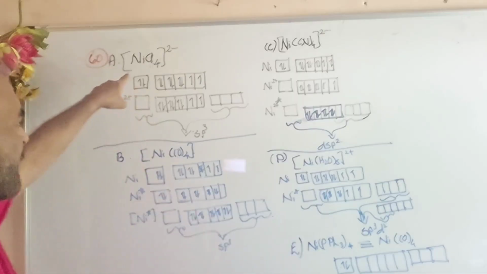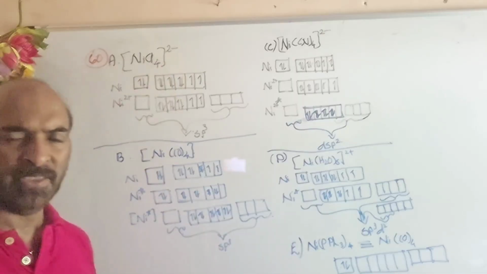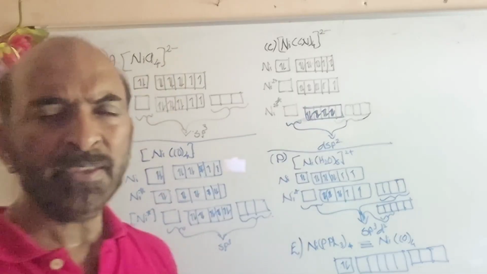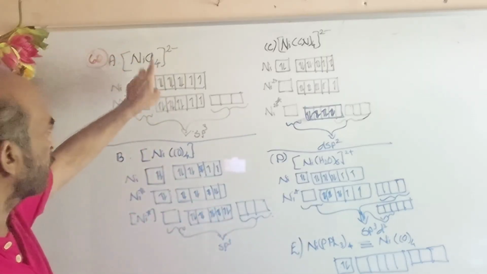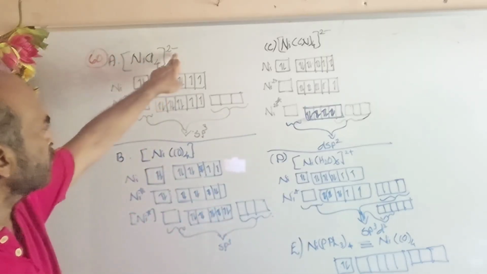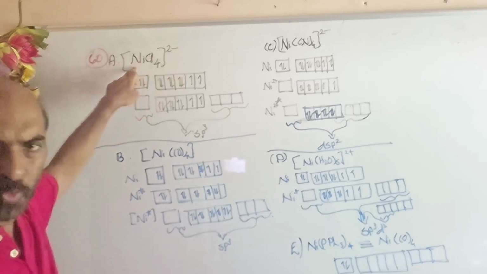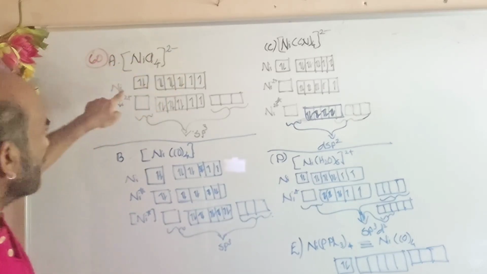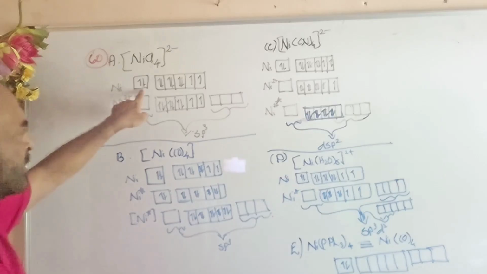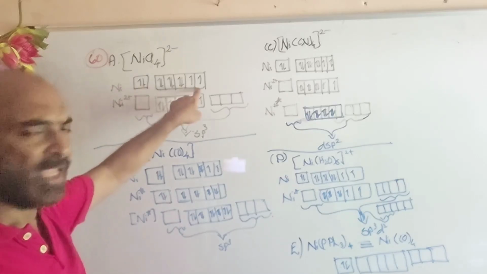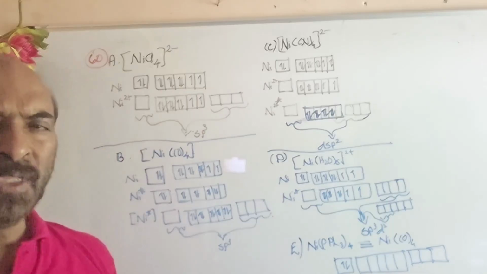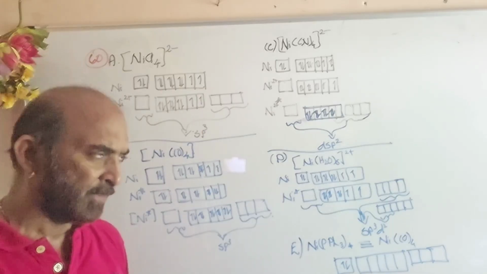The first one is [NiCl4]2-, a nickel complex. Cl minus 4 gives 4 minus, and even then 2 minus is remaining, which means nickel is 2 plus. So first we write nickel's valence electronic configuration, 4s2 3d8. You must be familiar with that.